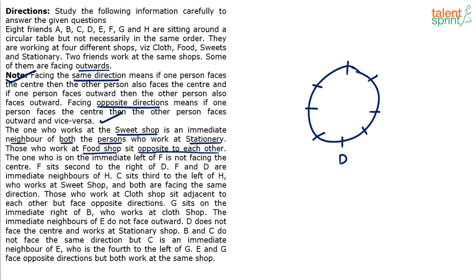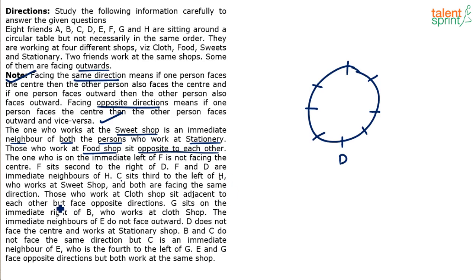So F sits second to the right of D, not useful. F and D are immediate neighbors of H, fine. F, H, D or D, F, H will be the order. But again, where to put is the question. C sits third to the left of H, who works at sweet shop, and both are facing the same direction. Again, this also is a problem. C sits third to the left of H is a good information. But is H facing center or outwards?